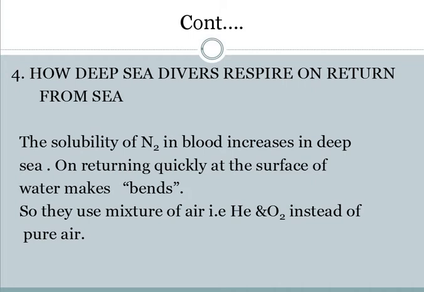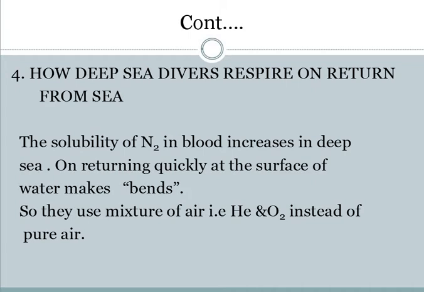So nitrogen is taken in more than oxygen, because the solubility of nitrogen in blood increases with increasing pressure, which is 5 times more for every 40 meters. So when they return to the surface, they find certain bends produced on the body. What is meant by this bend?